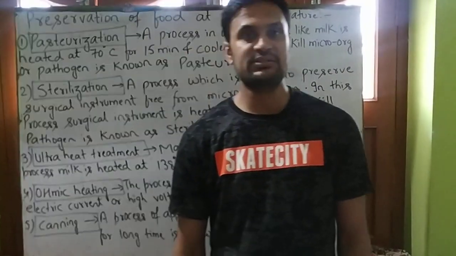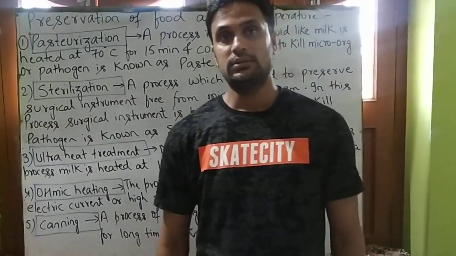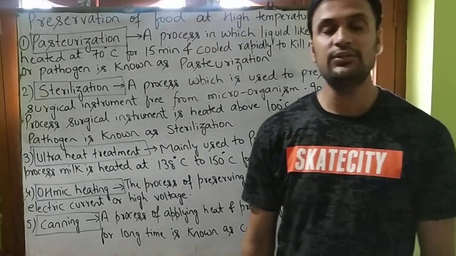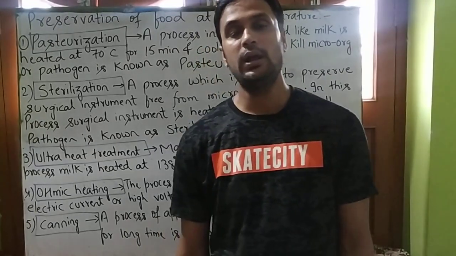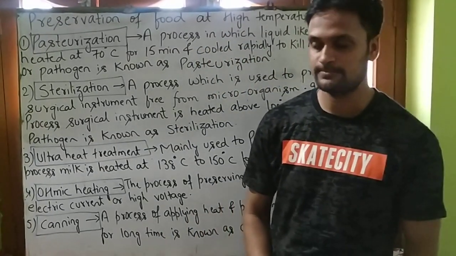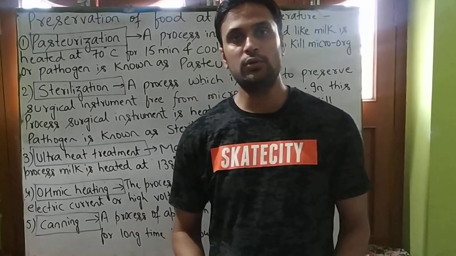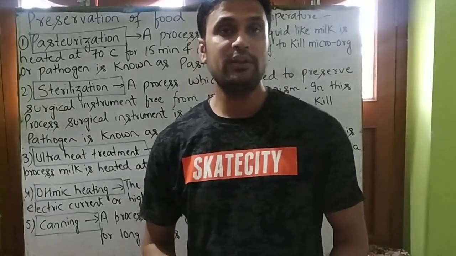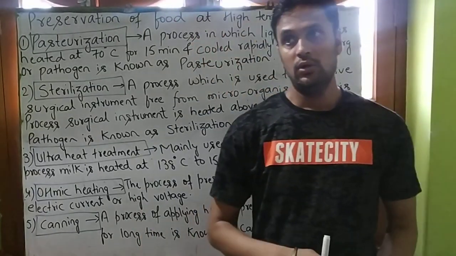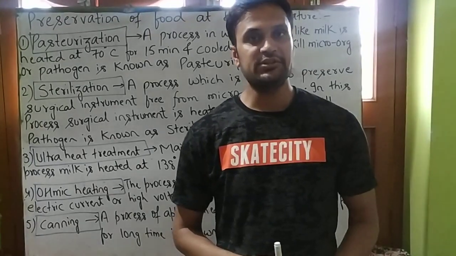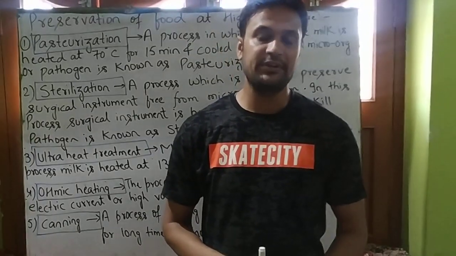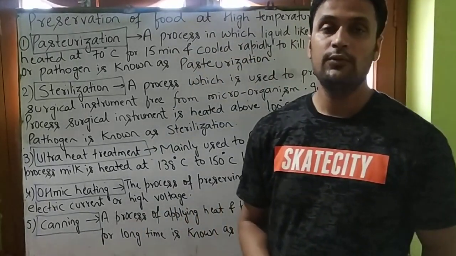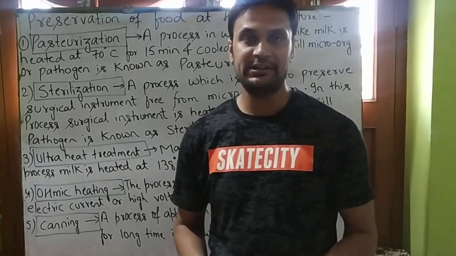So students, in last class we studied how to preserve our food. The microorganism releases toxic substance in the food and thus the food becomes poisonous. So in order to preserve our food, we use low temperature as well as high temperature. We preserve our food at low temperature by refrigeration and freezing, for example, curd.